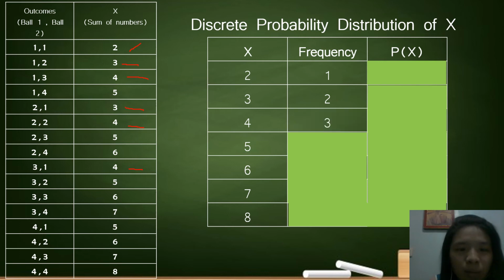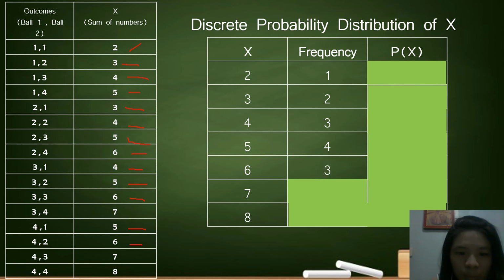How about 5? How many times does 5 occur? 1, 2, 3, 4. So 4. How about 6? 1, 2, 3. 3 times. 7, 1, 2. Twice. How about 8? Once only.